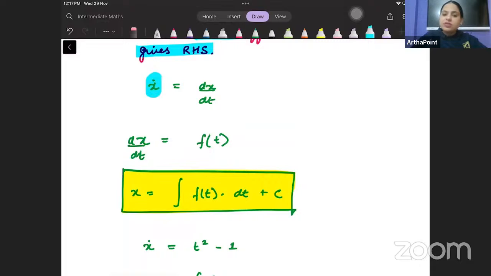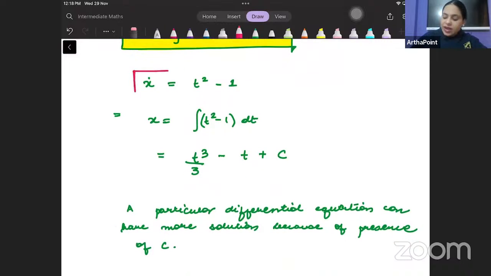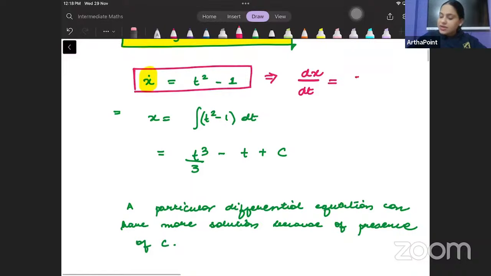Another thing you have to remember is that sometimes dx by dt is also represented by x dot. X with a dot above represents dx by dt. Okay, beta. Now if I am writing a differential equation like this, look carefully, here I have written x dot. So x dot just means dx by dt. So dx by dt is t square minus 1.